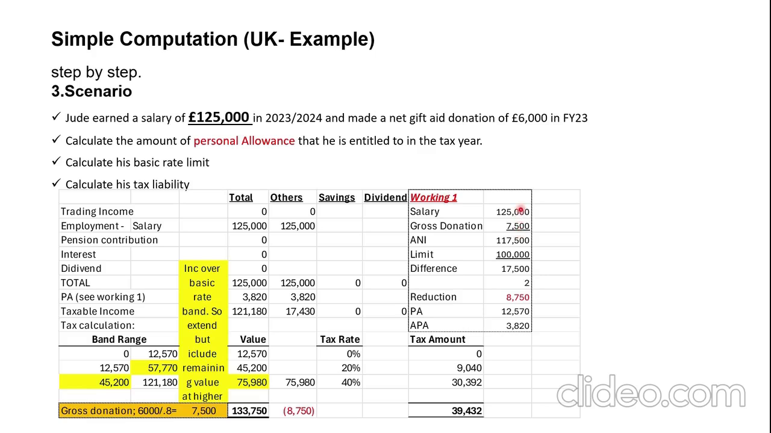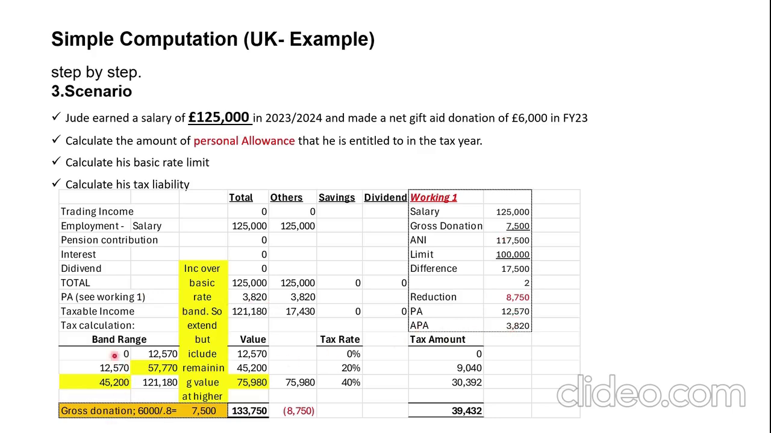Deduct it from the 125,000 to give us adjusted net income, ANI, which is 117,500. Deduct the 100,000 limit, the difference is 17,500. Divide this by 2, the deduction amount is 8,750. Knock this off from the personal allowance of 12,570. The personal allowance becomes 3,820. That's a working. That's how you got the figure here.